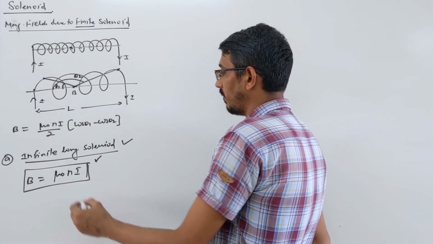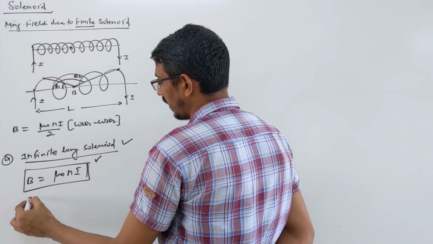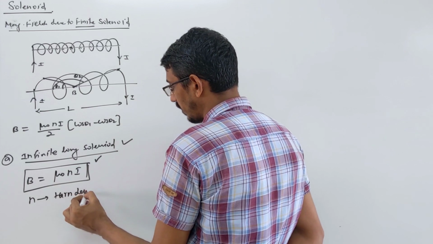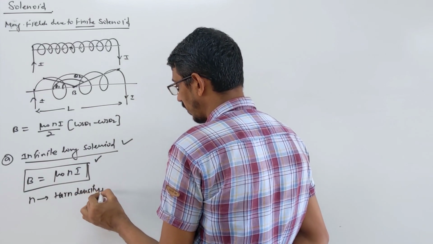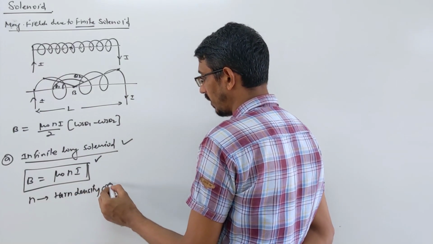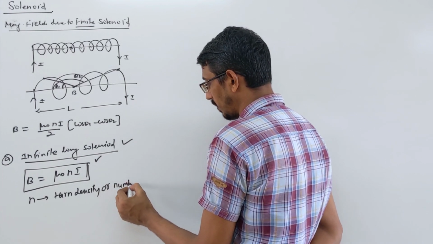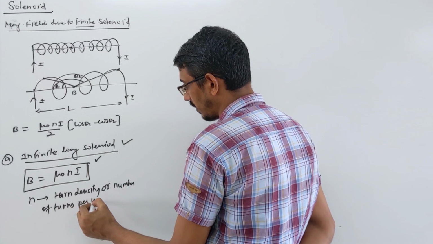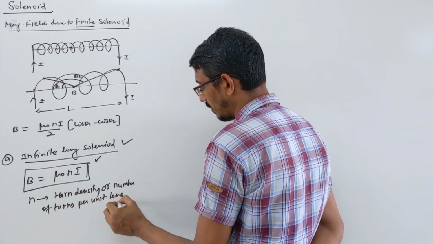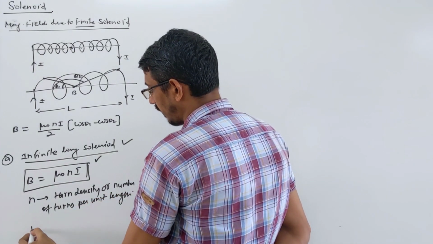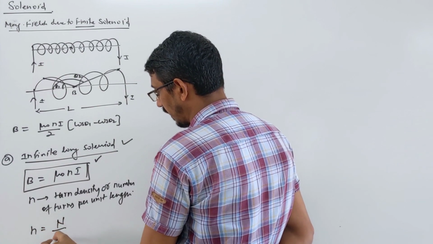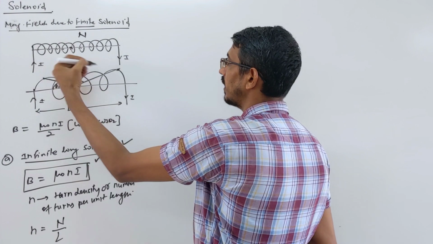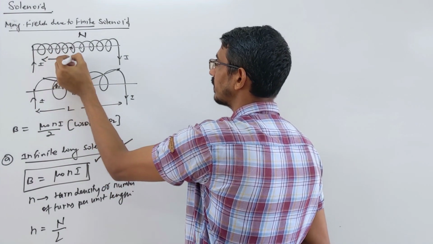Again, what is mu naught here? And what is N here? N is called turn density, or you also say number of turns per unit length. Or in simple language, n is nothing but capital N by L, the total number of turns divided by the length of the cylinder L, right?